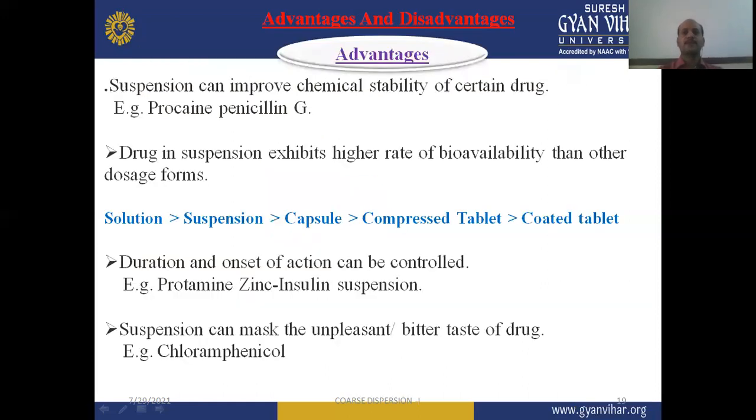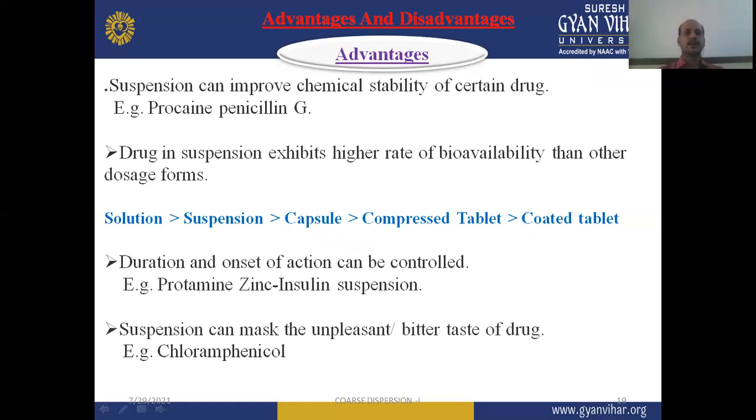Now, after the classification of suspension, whether it may be based on the route of administration, the proportion of solid content present in the dispersed phase, or the particle size present in the dispersed phase, we have to discuss the advantages and disadvantages of suspensions.